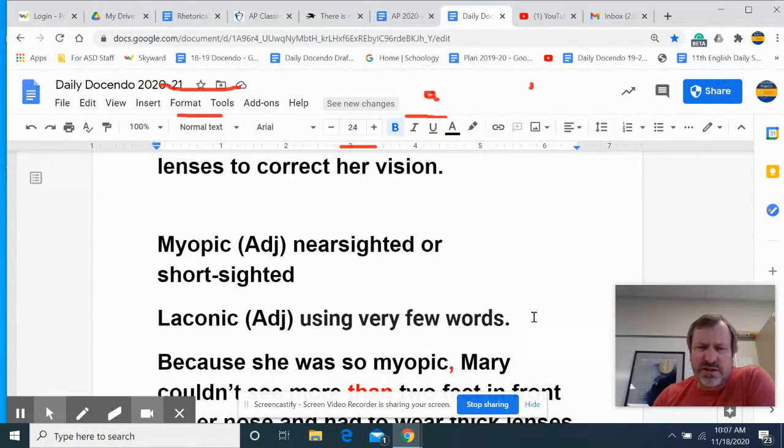And laconic, that's a word that comes from, I think, an actual place, Laconia in Sparta. The Spartans were known as people of action rather than words. So that word has come down to us as meaning using few words.